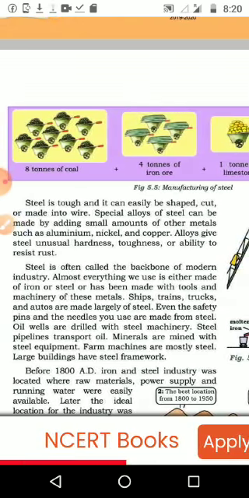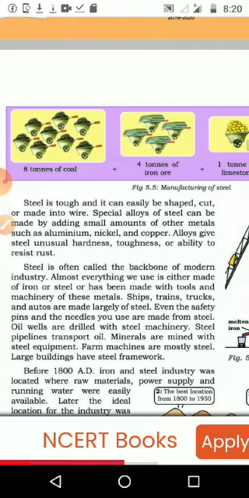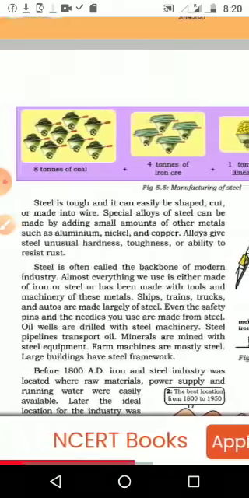Otherwise, in olden days, if you brought one piece of iron and kept it outside for some days, it would rust. And if it is coated with or mixed with nickel or copper or aluminum, it will get the power to resist rust. Then it becomes harder and tougher.